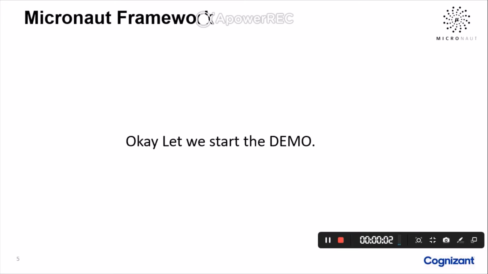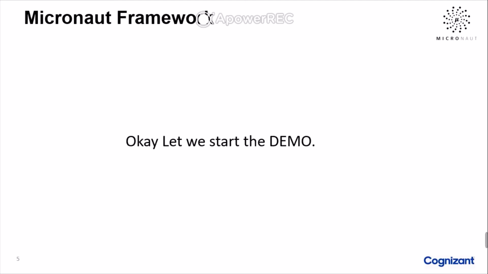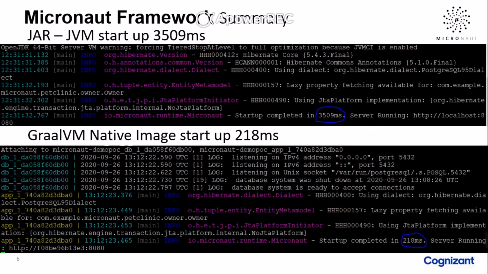Okay, we have successfully completed our demo and validated all CRUD operations, and it's working fine, right? Next, we move to our summary screen. In the summary, JVM startup takes 3509 milliseconds, and the GraalVM native image takes just 218 milliseconds to start the application, and the image size is very small compared to the previous one, right? So the GraalVM native image gives the best performance. Okay, so we have shown the whole demo process for the Micronaut application.